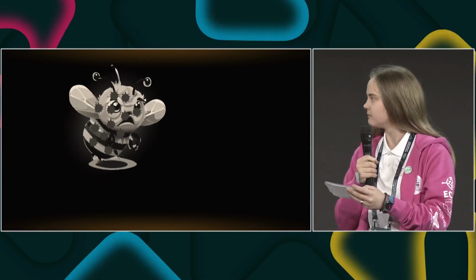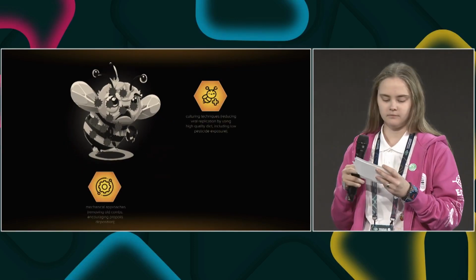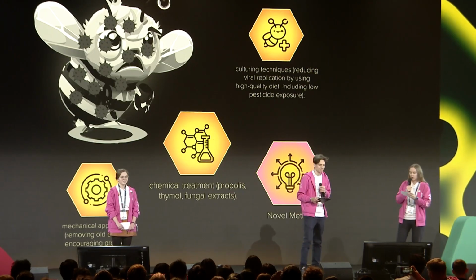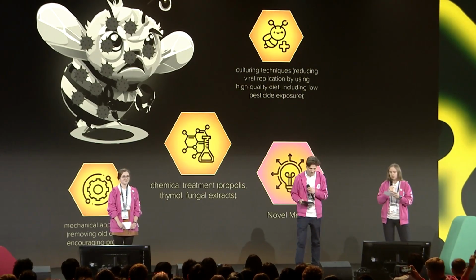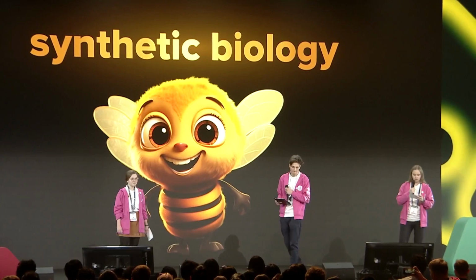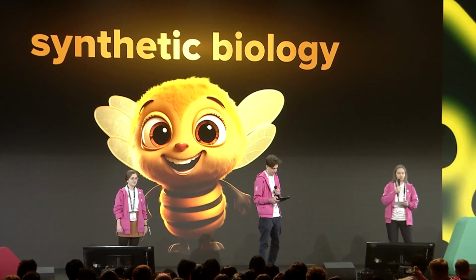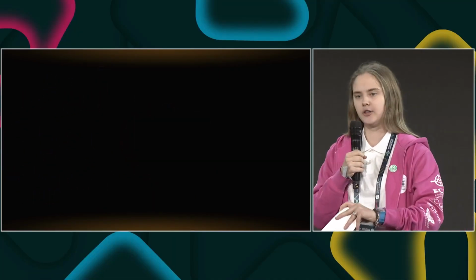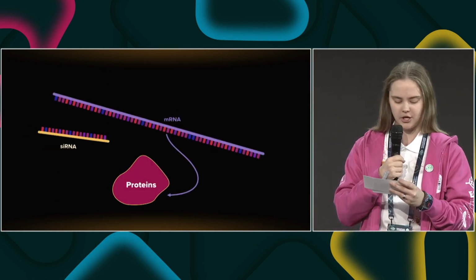So it seems that there is a need for an innovative approach to safeguard bee populations. Yeah, well, it all started with synthetic biology. We decided to use it to help bees fight viral infection. We looked into RNA interference, one of the bees' innate antiviral responses, where small RNA fragments bind to messenger RNA and shut down viral translation.